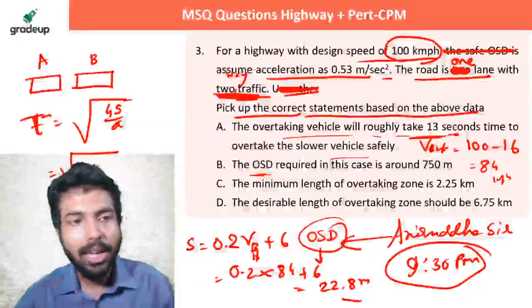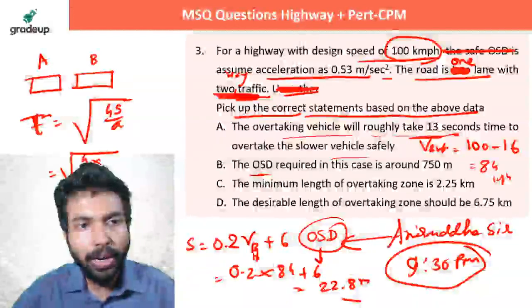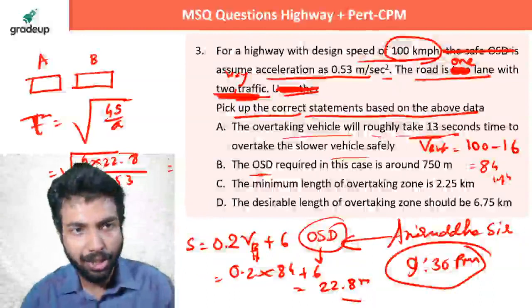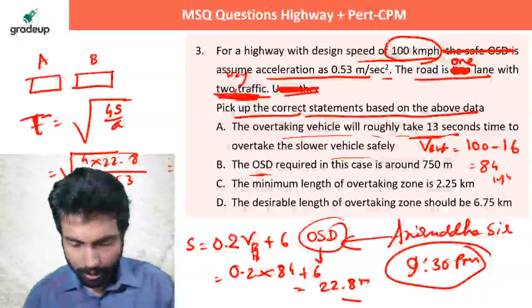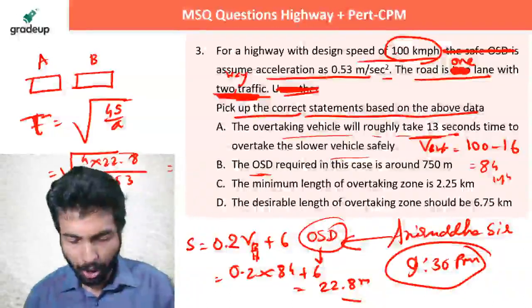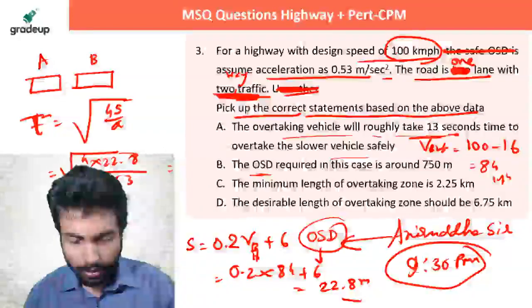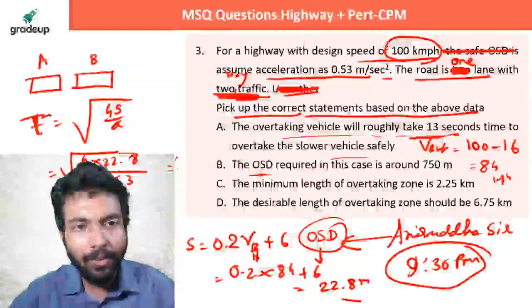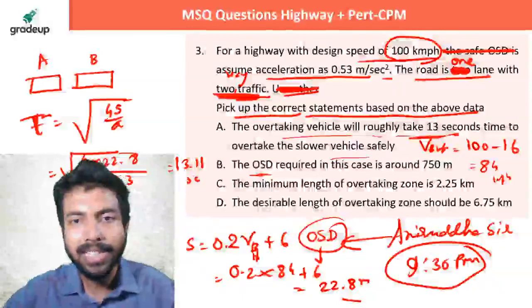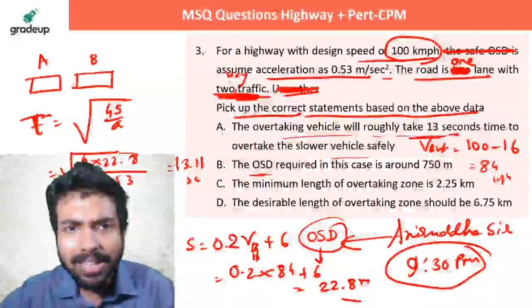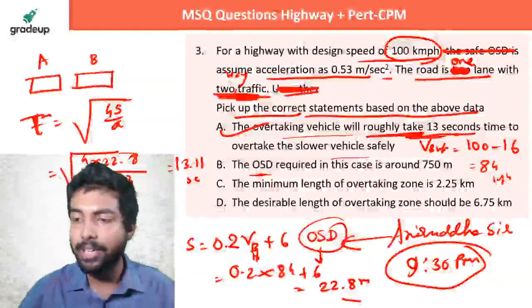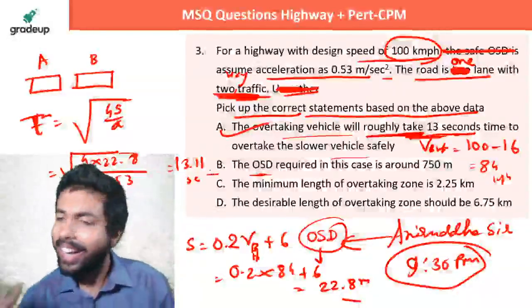This is S. So it's 4 into S by A. A is also given to you as 0.53. Check it, 4 into 22.8 upon 0.53, and the root over it comes to 13.11 seconds. So this answer is correct. The statement says will roughly take 13 seconds, that means 13.11 seconds. It's correct.